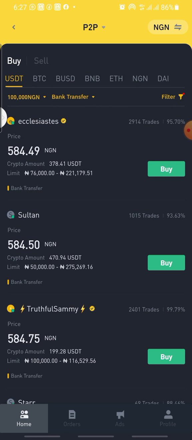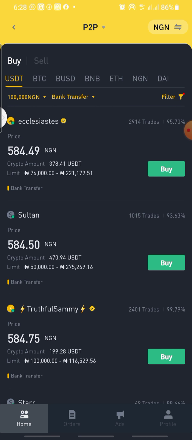So depending on the kind of money you have, any amount you have, even your school fee, this is not a risk. It is something that, since you know how to trade peer to peer, you have to do it. And see, this is how you can do it. If you have any question, you can ask me.